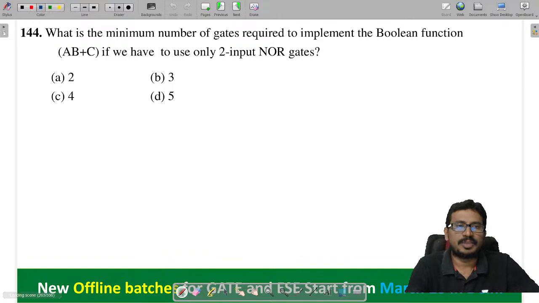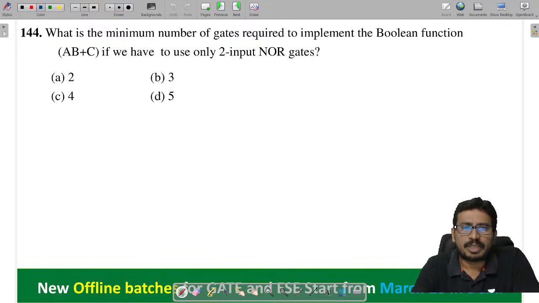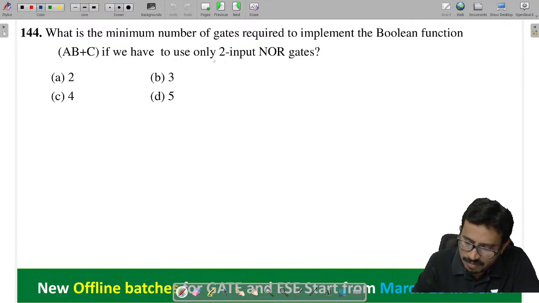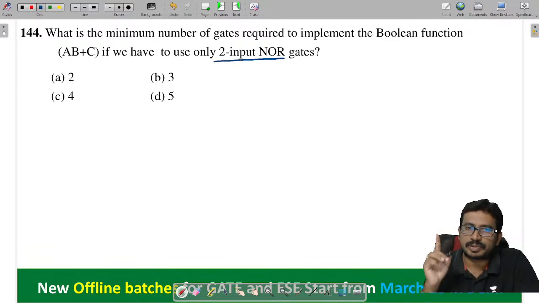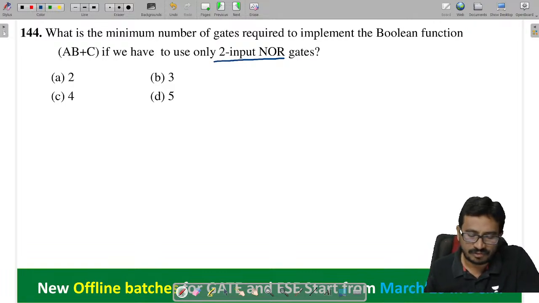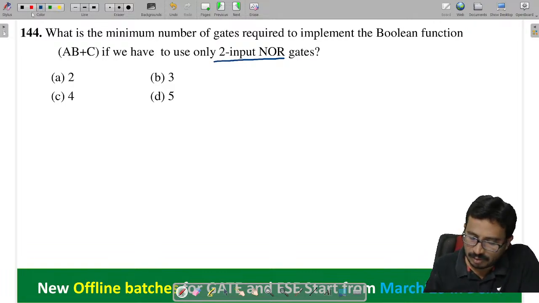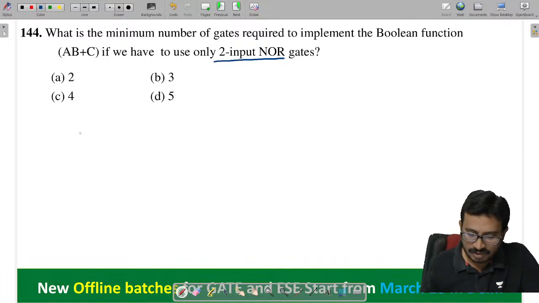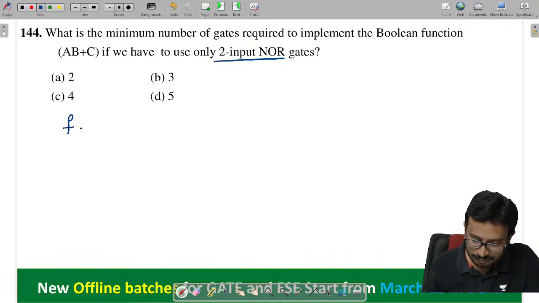Next one. Tell me. What is the minimum number of 2 input NOR gates? In this case they mention a 2 input NOR gate. So in this case we have to strictly use NOR gates that can accept only 2 inputs. Fine. Now tell me the expression which is given, it is given as AB plus C.